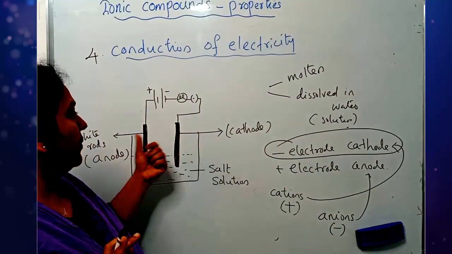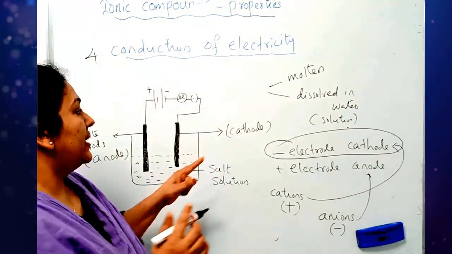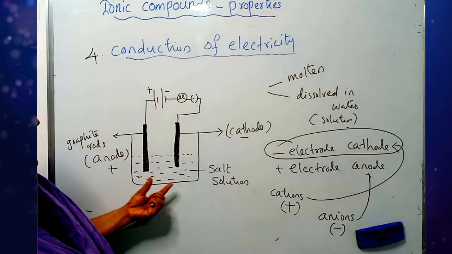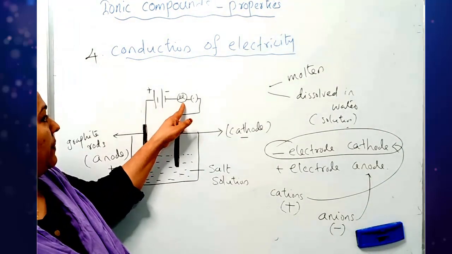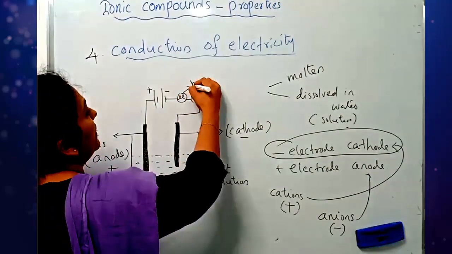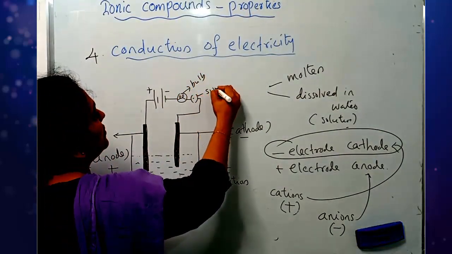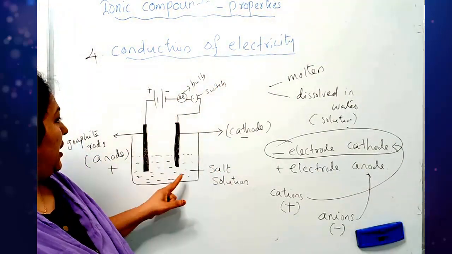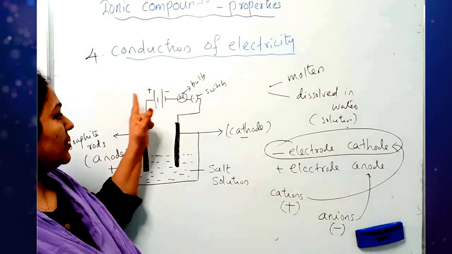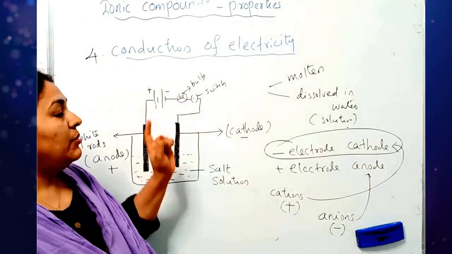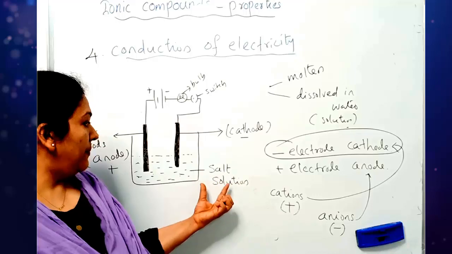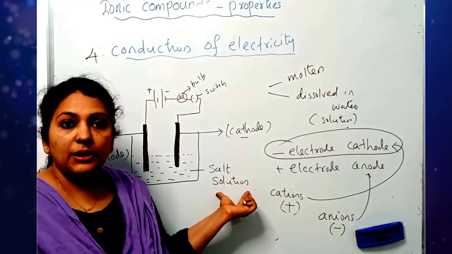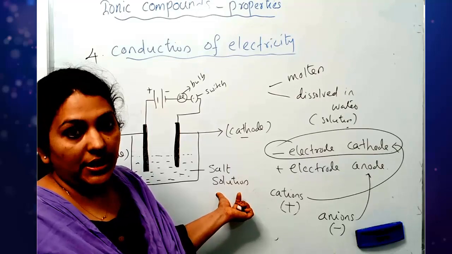So cathode and anode, hope you understood. Cathode is negatively charged and anode is positively charged. And a bulb is connected here. This is a bulb and this is a switch. When the switch is on, what will happen? If the electricity is passing through this, the bulb will light, isn't it? In salt solution, a lot of ions are available because they are in solution state.